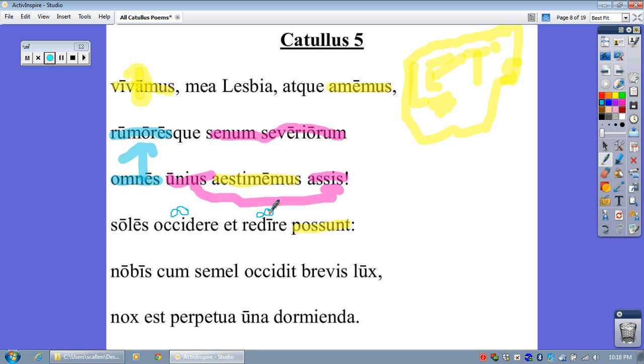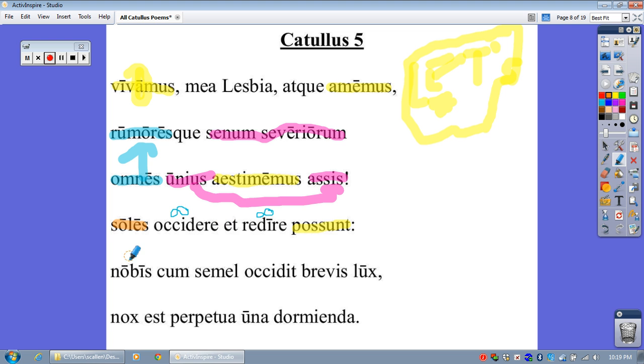And that leaves we need kind of a subject. What's a subject here? That would be apparently soles. So he says suns, plural, kind of odd, S-U-N-S, are able to fall and to return.